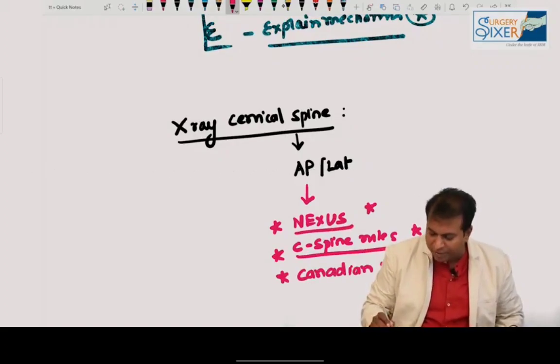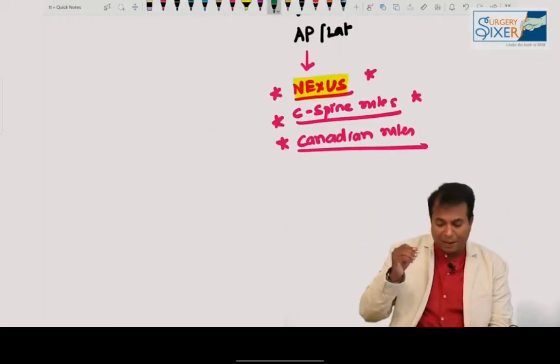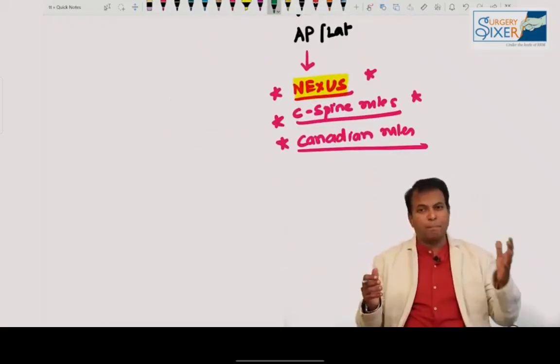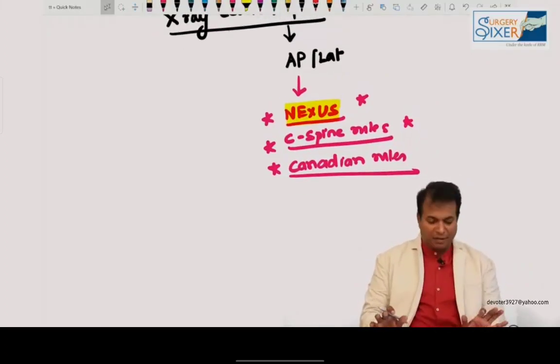These are many rules from the ATLS manual. In this, the NEXUS criteria is very important. So I will be explaining the NEXUS criteria in detail when I am discussing the comparison of ATLS. I will explain what is the NEXUS criteria. But remember the name: NEXUS criteria is for X-ray cervical spine. Please don't forget this point.